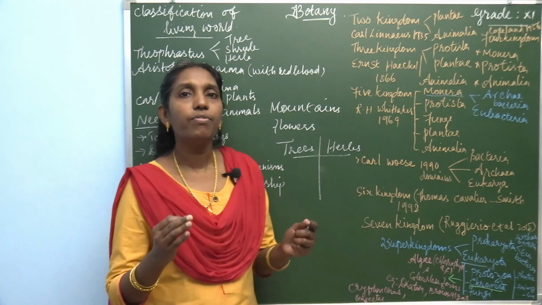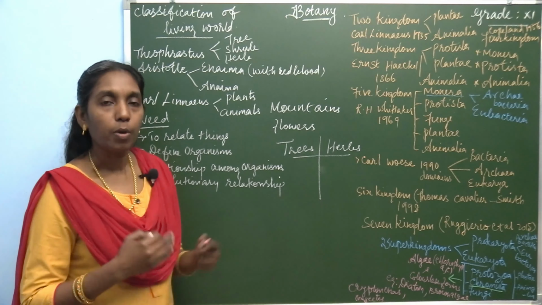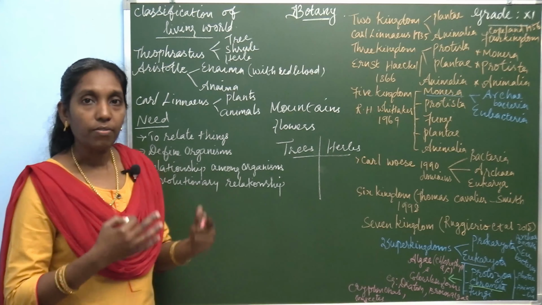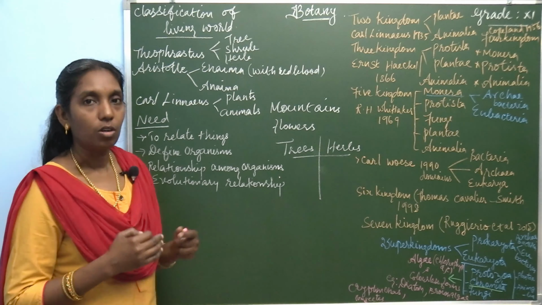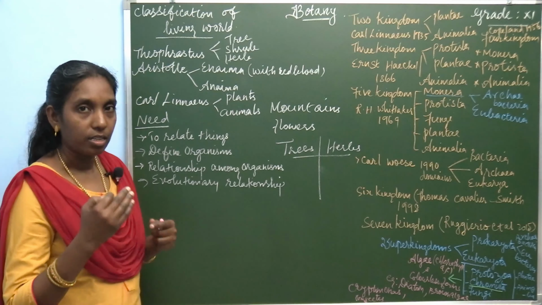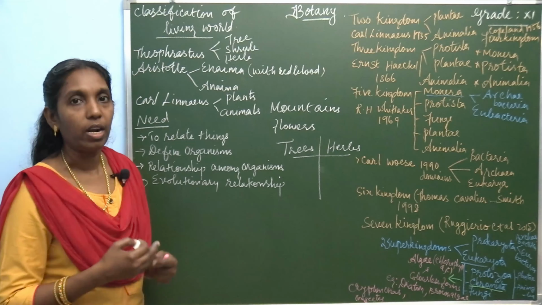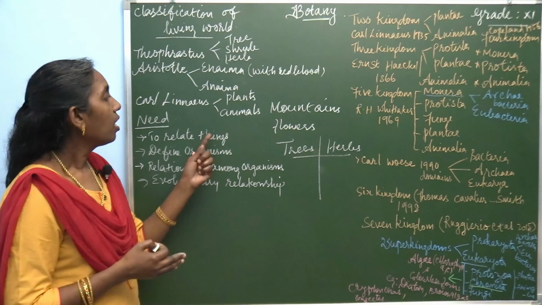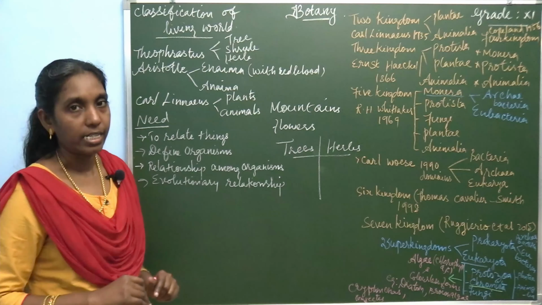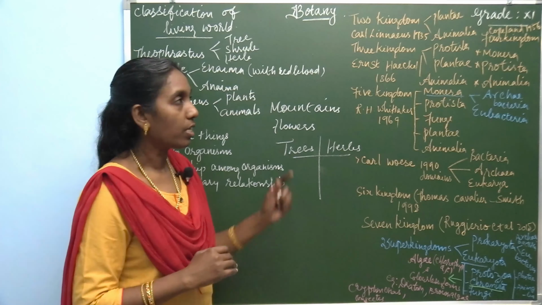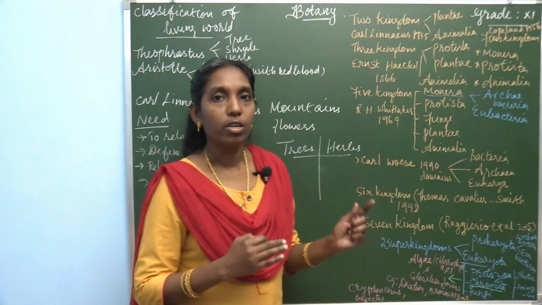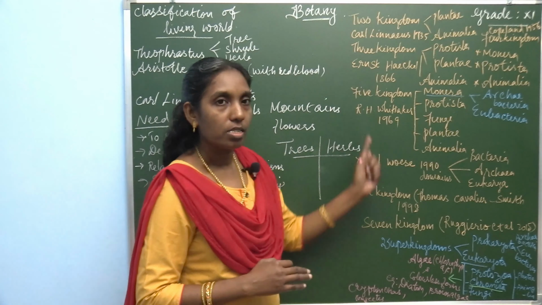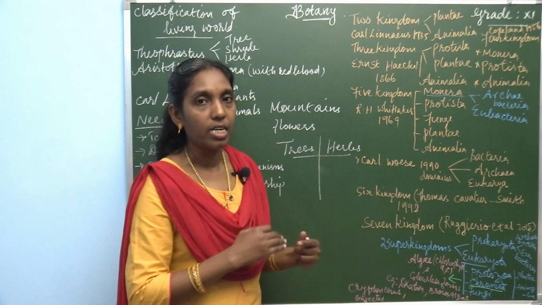Now there are several classifications proposed by several scientists. During the course of time, the scientists were compelled to analyze certain areas also, like anatomy, cytology, phylogeny, and many other categories. They elaborated this classification. A few classifications you are going to study in this chapter. Mainly in this chapter you are going to concentrate on the classification of living world. There were several classifications in the past.